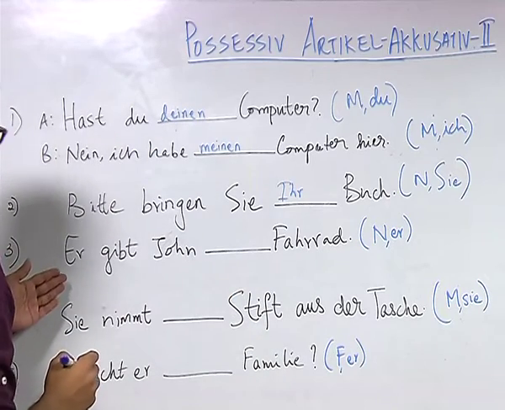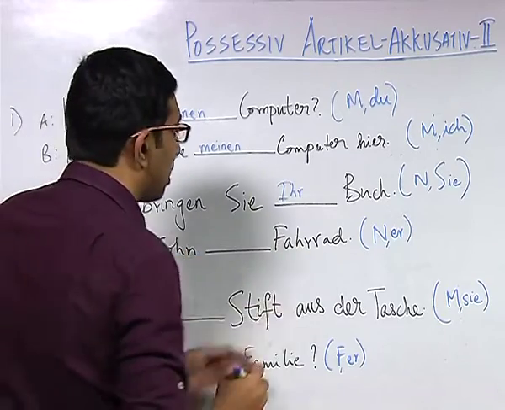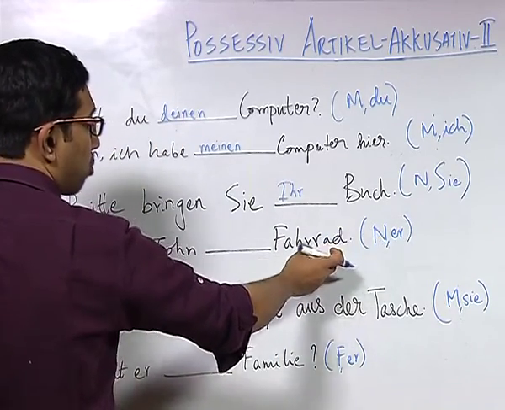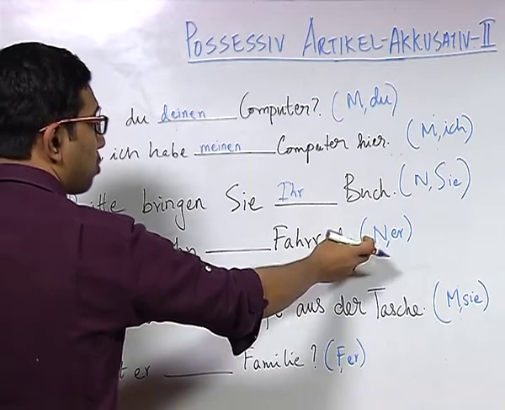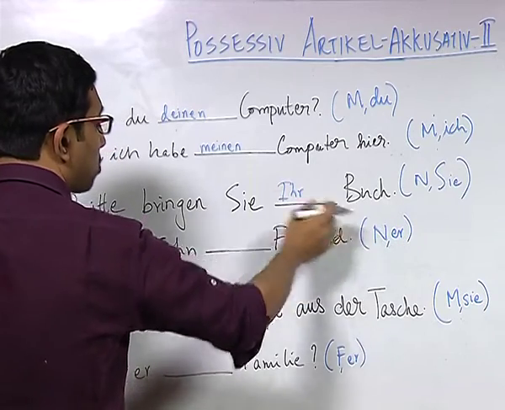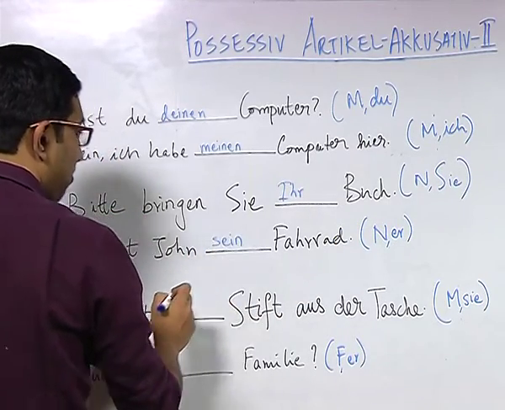Now, let us look at sentence number 3. Gibt John Fahrrad. Here in bracket we have N, which shows that the noun Fahrrad has neutral gender and the pronoun er. So, combining these two, we write the possessive article: gibt John sein Fahrrad.